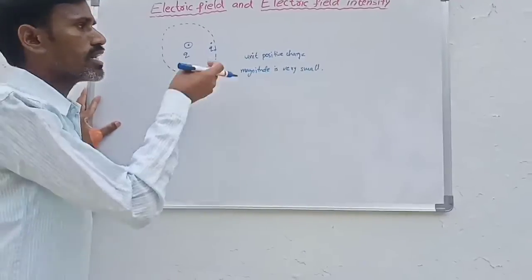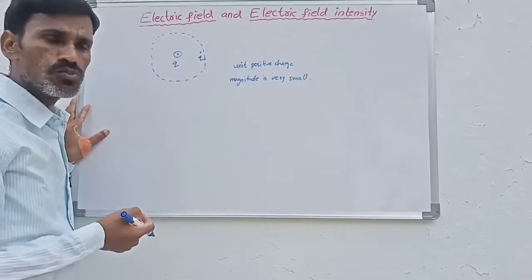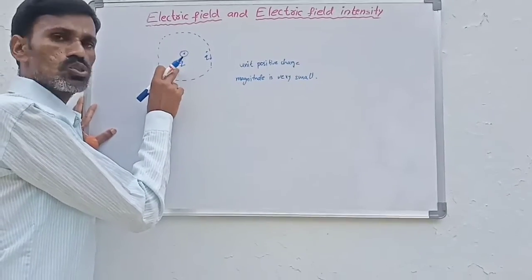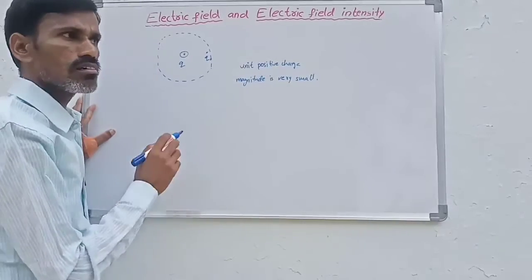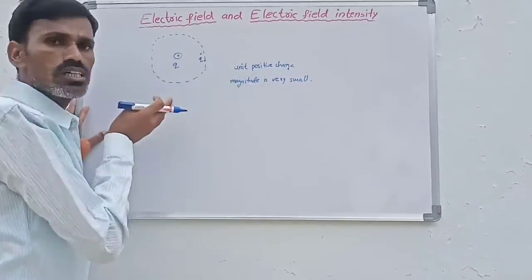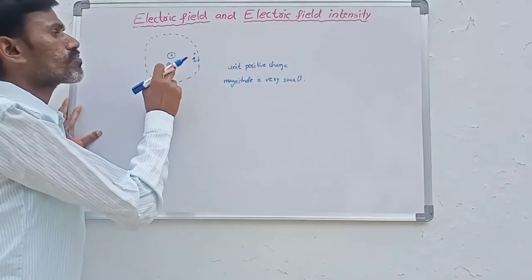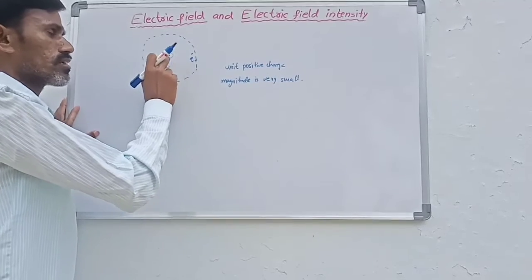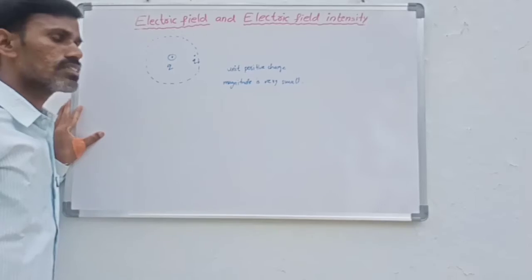Whenever we bring a test charge into this field, it experiences some force. If the source charge is positive, then the test charge is repelled. When the source charge is negative, the test charge is attracted towards the source charge. Due to this source charge, the test charge experiences some force.